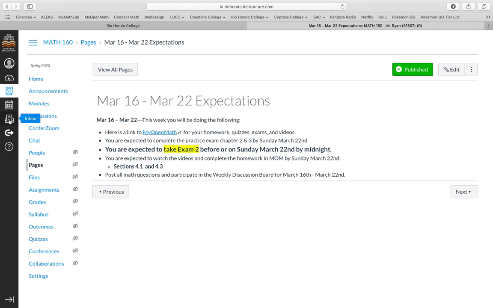The other way that she's primarily going to contact you is through the inbox. This means that the email address that you're using from Canvas is going to be the primary email address that she's going to contact. So make sure that you have access to that particular account.